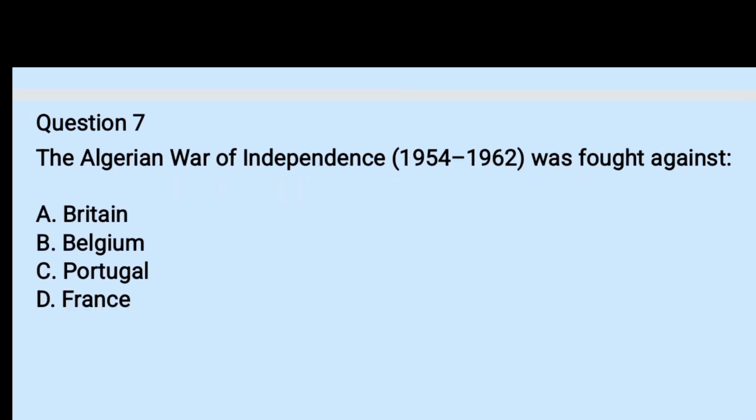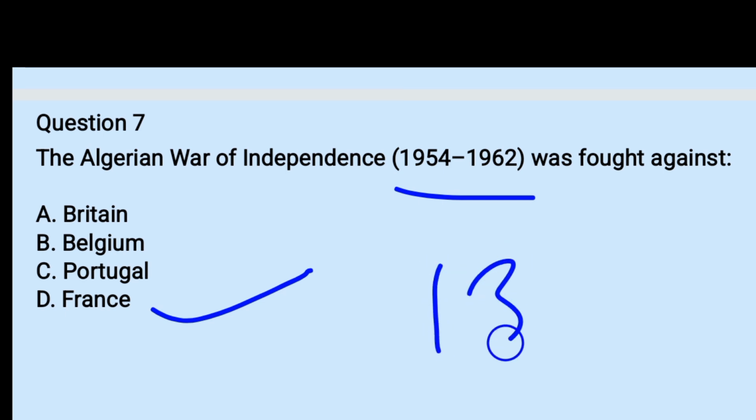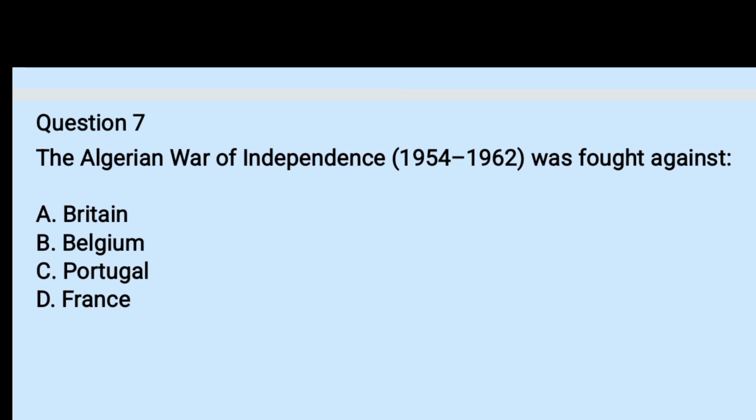Question number 7. The Algerian War of Independence from 1954 to 1962 was fought against A. Britain, B. Belgium, C. Portugal, D. France. The right answer is D. It was a nationalist movement which lasted almost 8 years against French colonial rule. Algerians were ruled by the French for over 113 years. Nationalist leaders like Ben Bella and Ferhat Abbas were prominent in this movement.